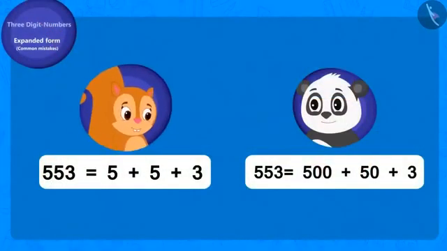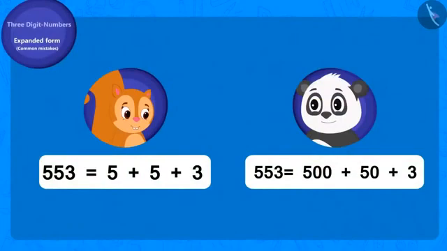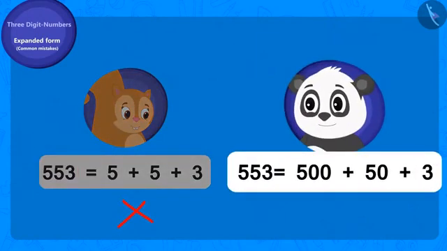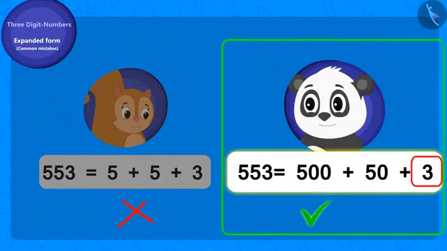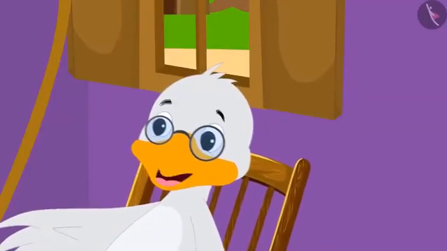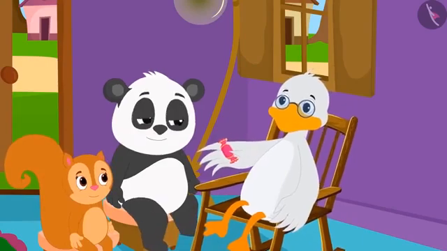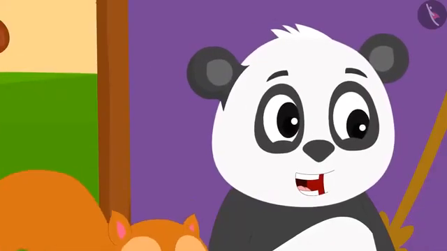Chanda just added the 3 digits while writing the expanded form of the number, which adds up to 13, not 553. That is wrong. We can see that Golu has written the correct answer by using the correct method of writing the expanded form of number. Well done, Golu. Your answer is correct. Here is your trophy, Uncle said to Golu and gave him a trophy.